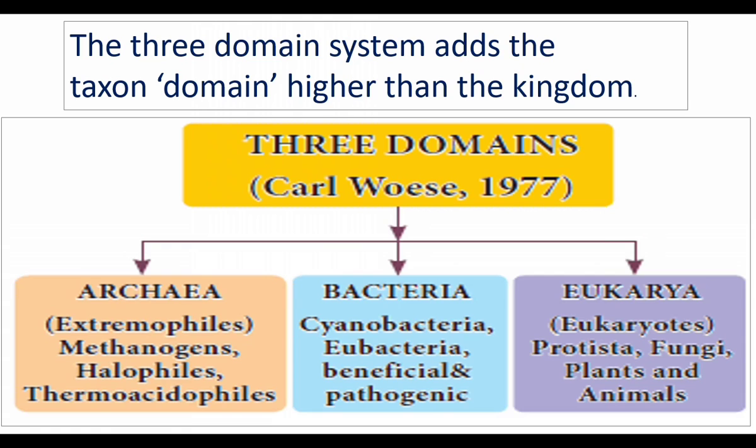So the first 2 domains are for archaea and bacteria. They are prokaryotes. The 3rd domain is meant for eukarya. Eukarya is again divided into kingdoms. They are Protista kingdom, Fungi kingdom, Plantae and Animalia kingdom.